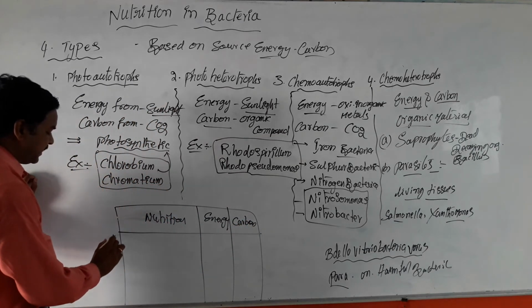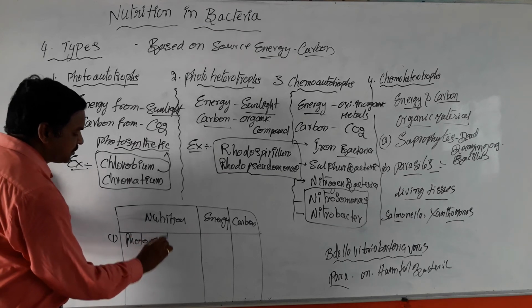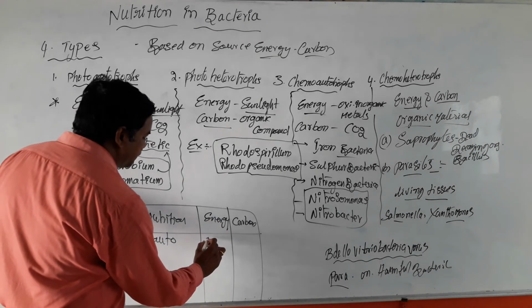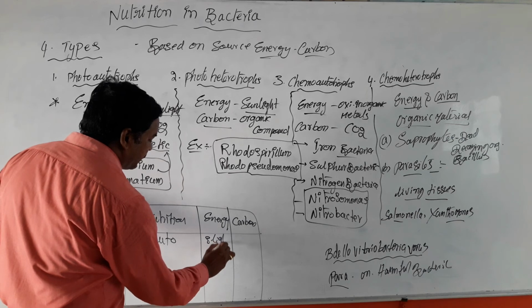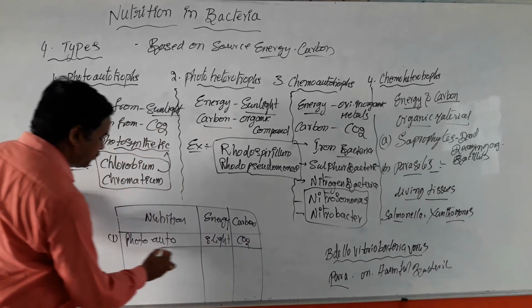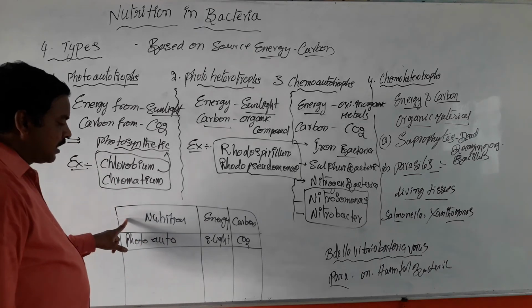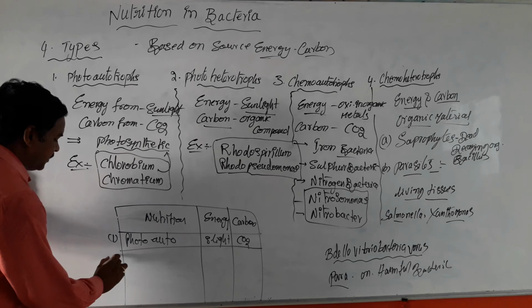First type of bacteria are called photoautotrophs. They derive energy from sunlight and carbon from atmospheric CO2. This is the source of energy and carbon for the first type of bacteria.